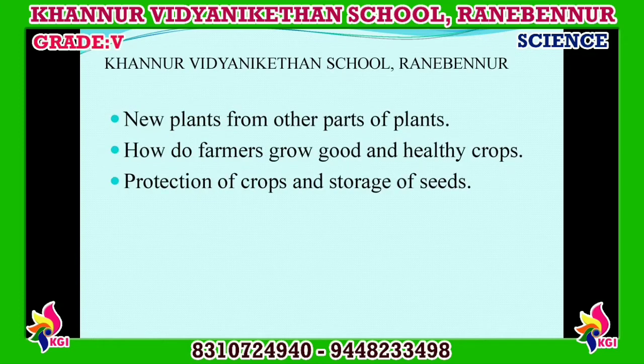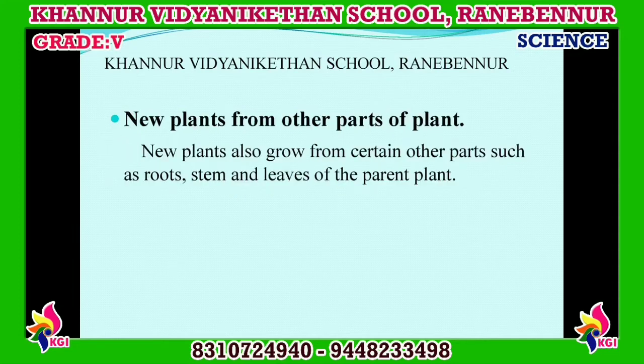So, in this class, we shall study about new plants from other parts of plant. How do farmers grow good and healthy crops? Production of crops and storage of seeds. First, we shall discuss about new plants from other parts of plant. Besides growing from seeds, new plants also grow from certain other parts. Which are the other parts of plant? They are root, stem and leaves. So, with the help of these parts, we can grow a new plant.